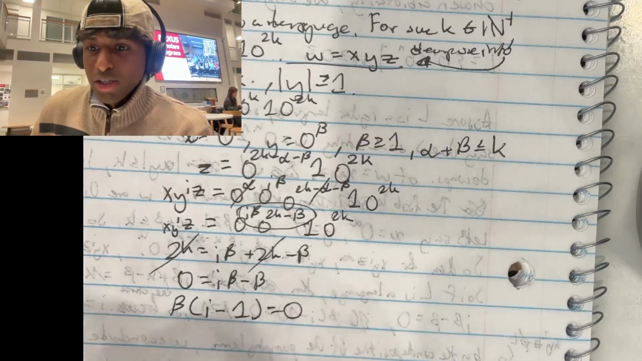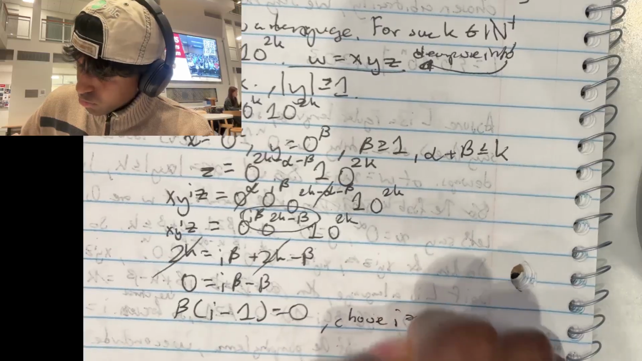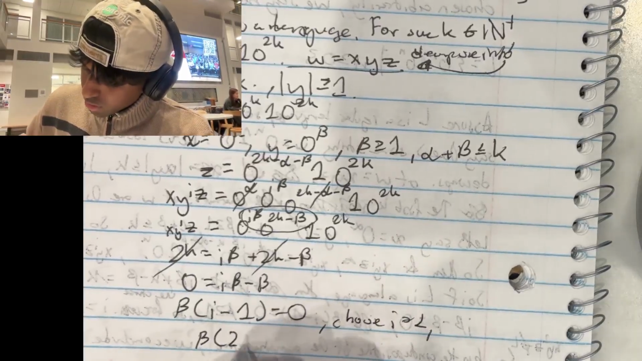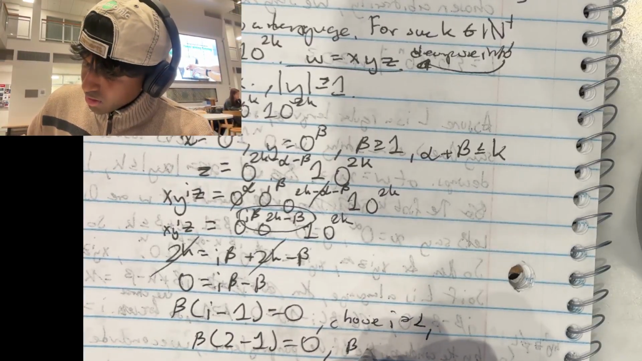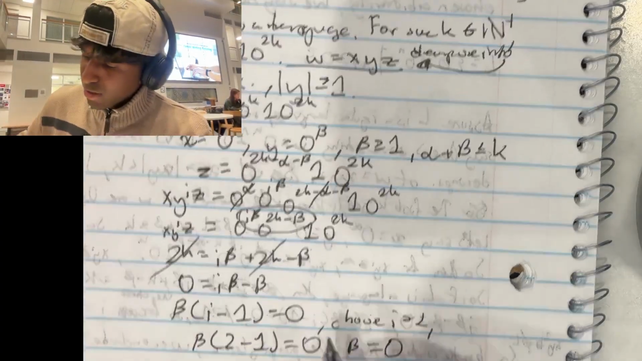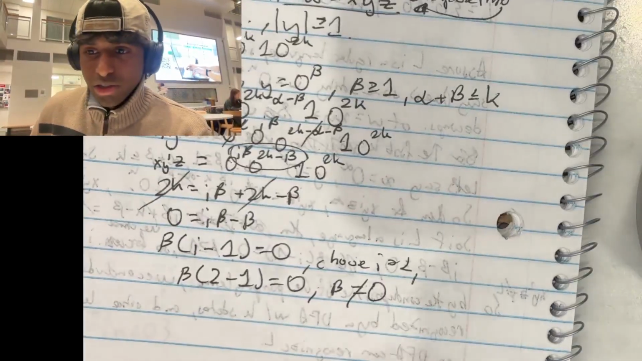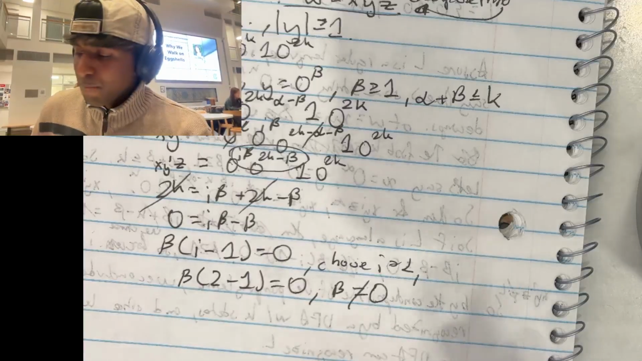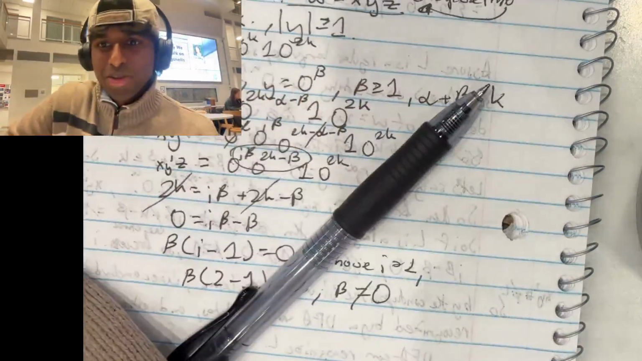But let's say, for example, we use i equals 2. Let's just choose i equals 2. We have beta times (2 minus 1) equals 0. But then you get beta is equal to 0, which is not possible, because beta, as we said before, has to be greater than or equal to 1. So we are met with a contradiction, and therefore there's no DFA M that exists. Cool. Thank you.